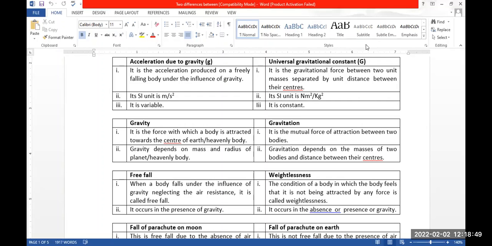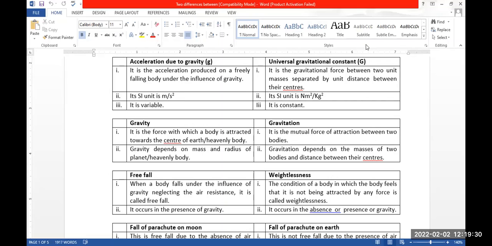Similarly, weightlessness is the condition of a body in which the body feels that it is not being attracted by any kind of force. Okay, the body experiences that there is no force applied on it. Force is actually applied, but the body experiences that it is not being attracted by any force. This is called weightlessness.